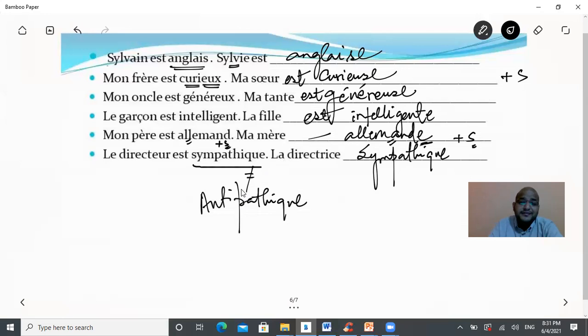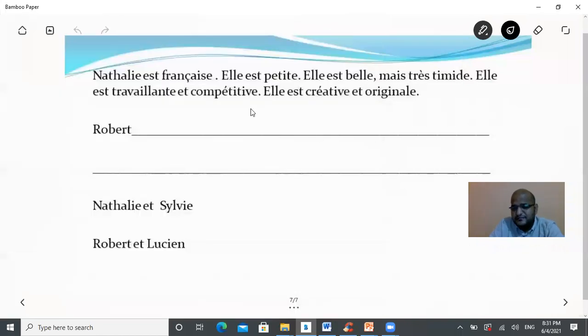All right. In the next slide, I have taken the name of a girl and I have written the sentences in feminine singular form. All the aspects you can find here. There is a nationality française, which is feminine. Petite, an adjective which means short-heighted, small, or anything. Belle is beautiful. Timide is shy, though this timide remains same for both genders. Travailleuse is hardworking.